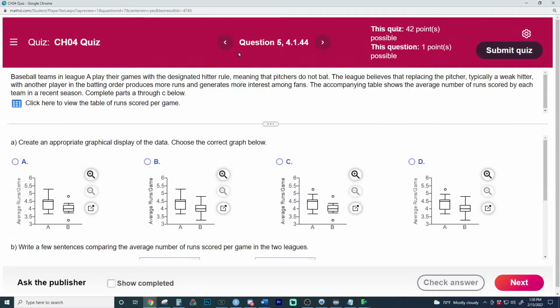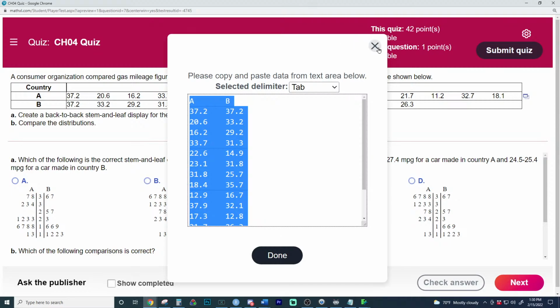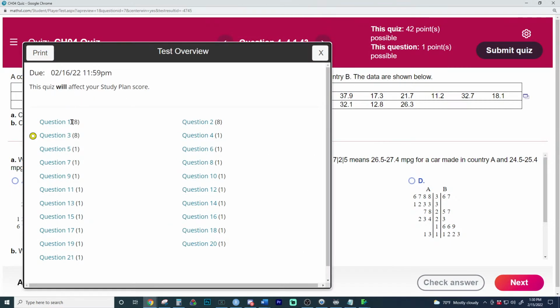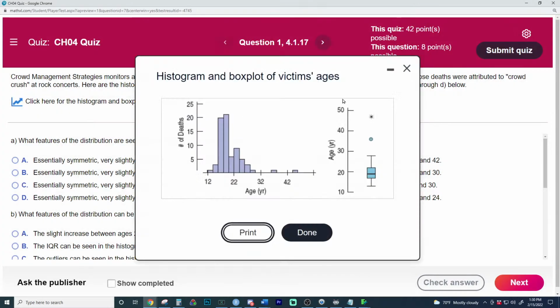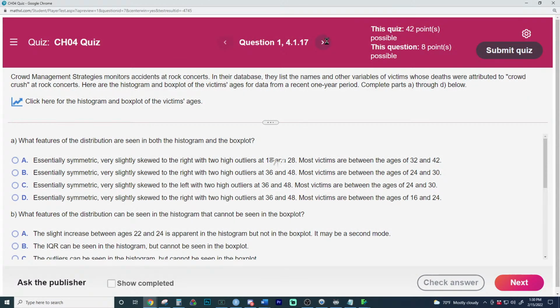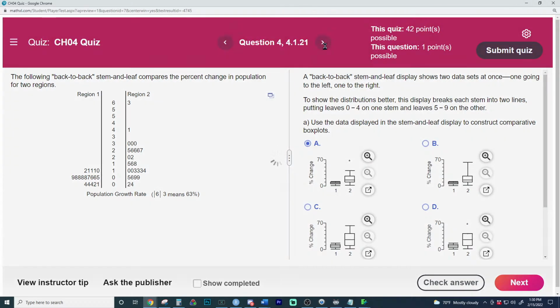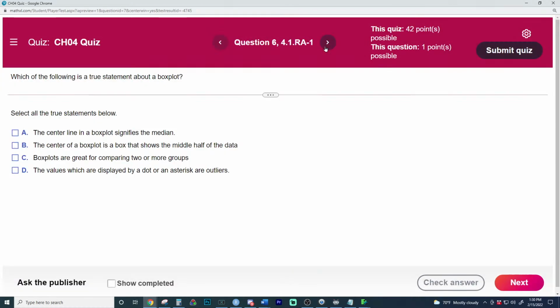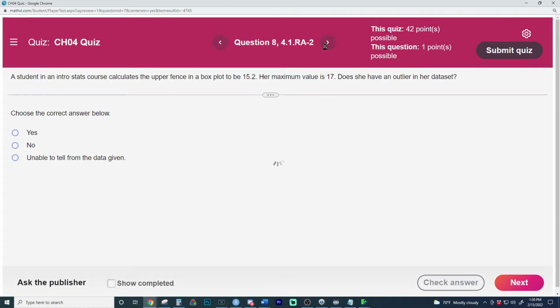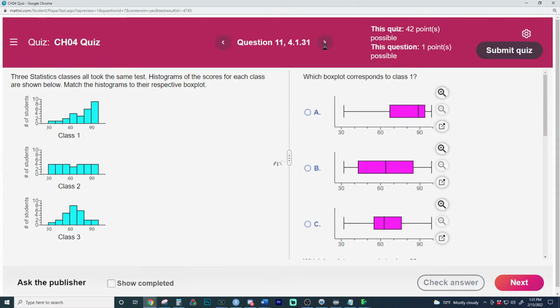I think that one has column names too. Let's see if this has a column name. This one does have column names. That would need to be pasted with column names. Let's try to find one without column names to show what that looks like. It's just the ages. That doesn't have data. If it doesn't have column names, you will not see a column name at the top. And we might not have one to show. Does that make sense, Kevin? That's a good question right there.